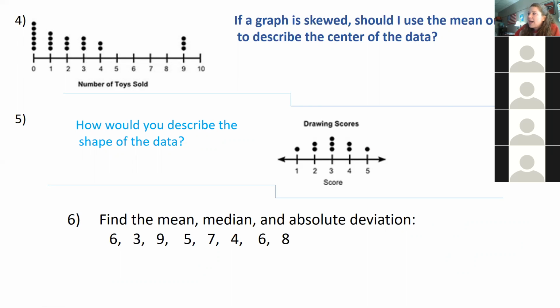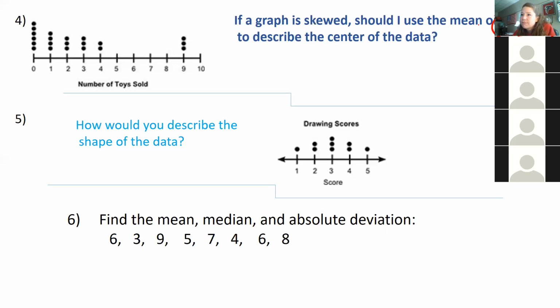So anytime you have skewed data or an outlier, you're always going to use the median. Okay? So number 4, the answer is median. Because an outlier is going to throw off the mean. It's going to make the mean either seem higher than most of the data or lower than most of the data.